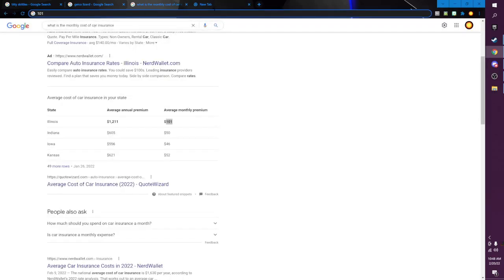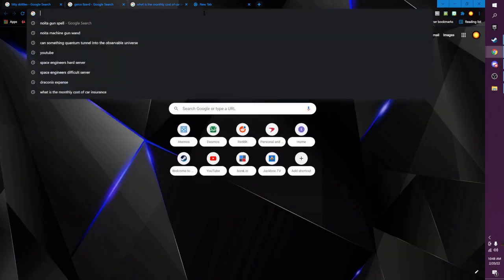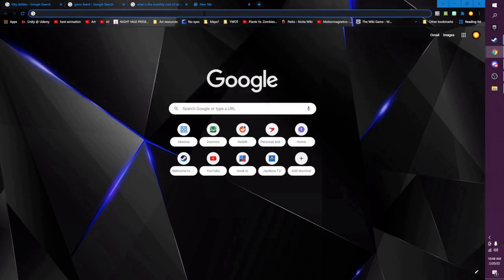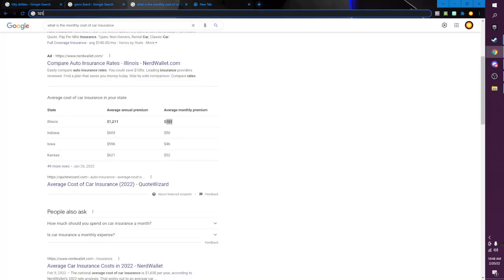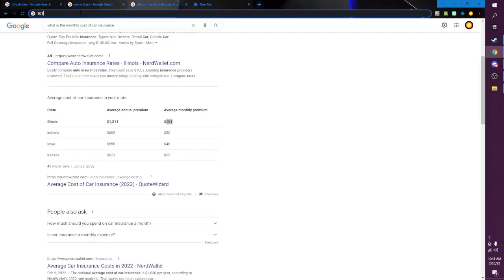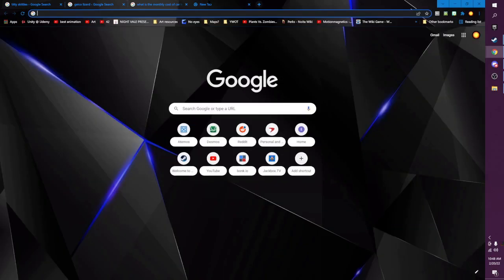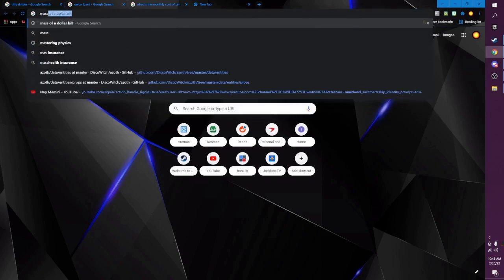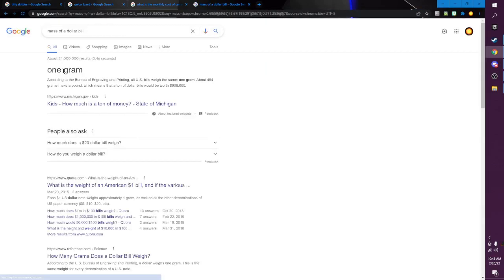$101 of car insurance. Wonderful. What does that mean for us? Well, we're going to turn this into a more tangible unit, because obviously a dollar isn't really anything. It's just an emergent property of our society. So to figure out the mass of $101, we're going to calculate the mass of a dollar bill. Not calculate, grab it from Google because I'm lazy.